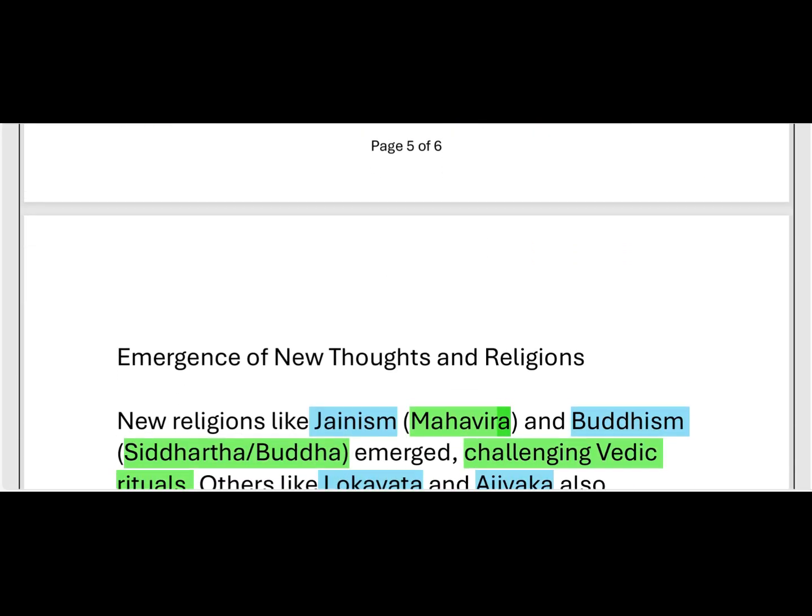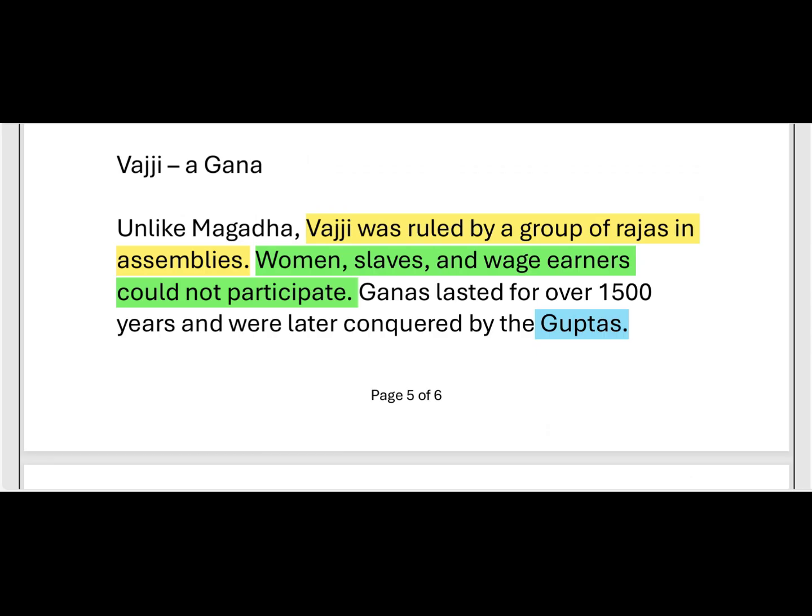This is all about Vajji Gana. Vajji was ruled by a group of Rajas. In the assemblies, everyone had equal rights to share their ideas, but there was an exemption for women, slaves, and others. These people were excluded from participating in the assemblies. This Gana lasted about 1500 years, and after the conquest by the Guptas, Vajji came to an end.